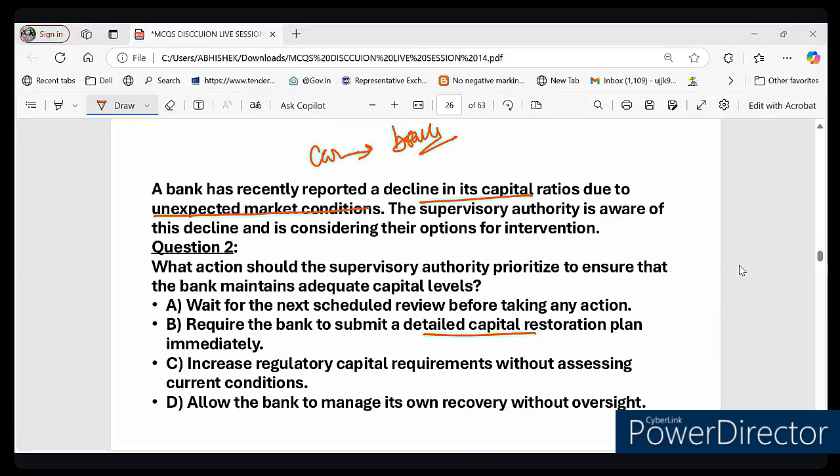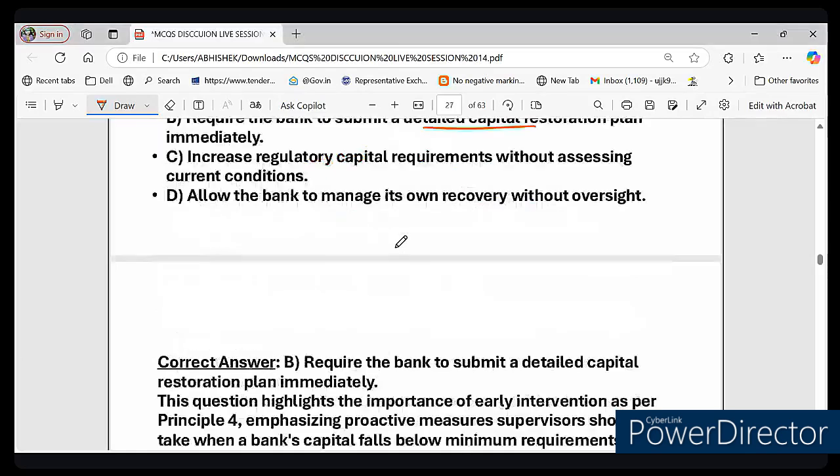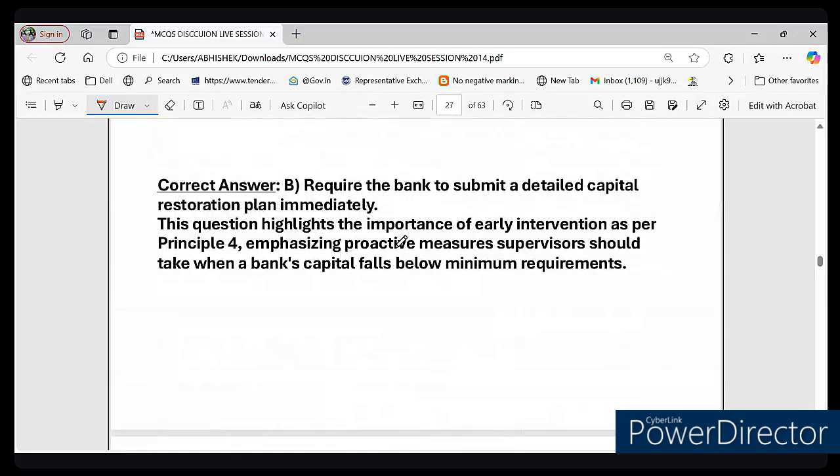So the correct answer to this particular question is option number B, that they require the bank to submit a detailed capital restoration plan. इसमें बैंक को एक डिटेल कैपिटल रिस्टोरेशन प्लान सबमिट करना होगा, राइट? So I hope this is clear. What has to be done in this case? Capital restoration plan is immediate, and this is according to the principle number 4.